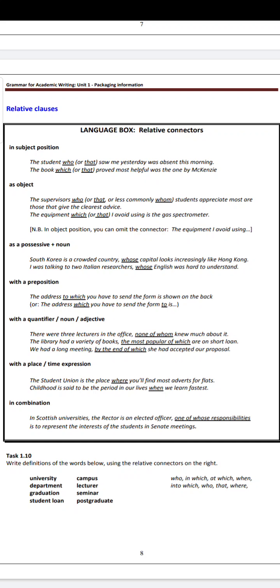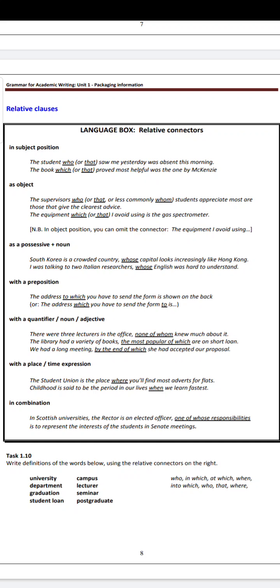We had a long meeting, by the end of which she had accepted our proposal. By the end of which refers to a long meeting. By the end of what? By the end of the meeting. So we don't have to repeat. We had a long meeting, by the end of the meeting. No, we can do it effectively by saying: we had a long meeting, by the end of which she had accepted our proposal.